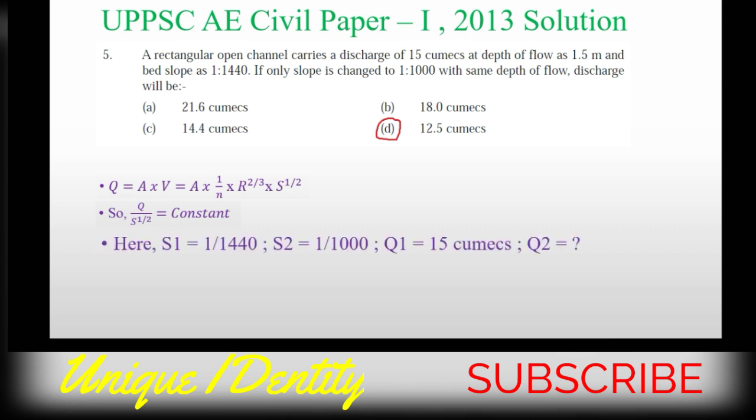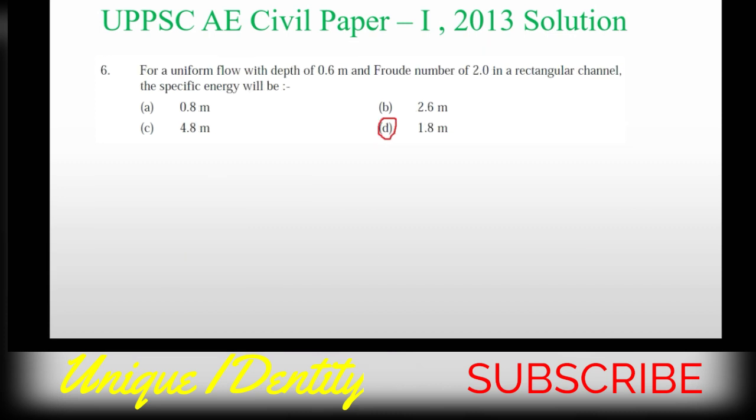So first S1 equals 1 by 1440 and S2 is equal to 1 by 1000, and Q1 equals 15 cumecs. So Q2, putting the values, we get 12.5 cumecs. So option D is correct.